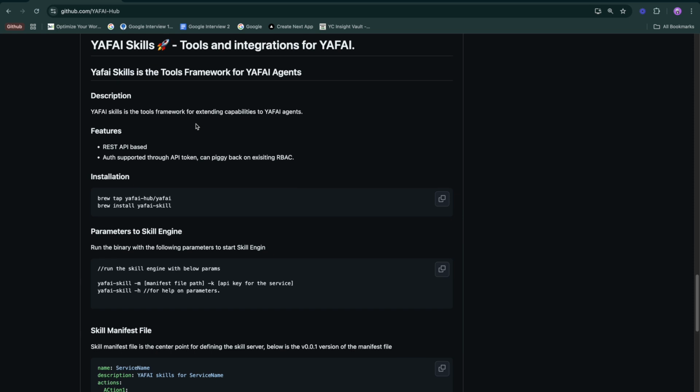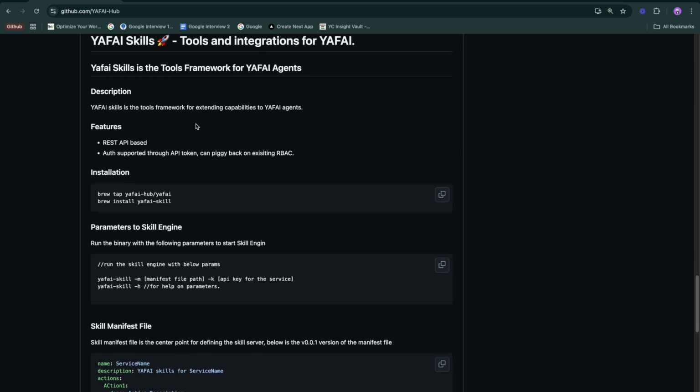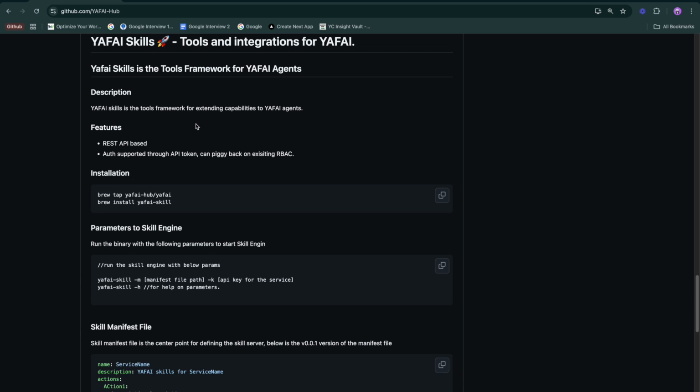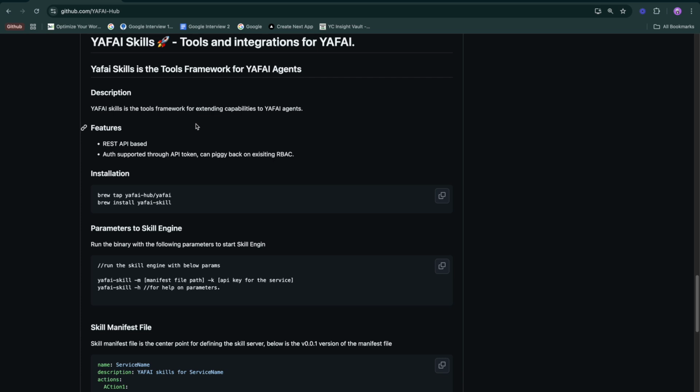And the main reason for building an MCP alternative or building a tool server for Yafai agents is to support, number one, existing systems which are having mature REST APIs. And second is building on top of a protocol that we all are aware and comfortable with. So I chose gRPC in favor of performance.